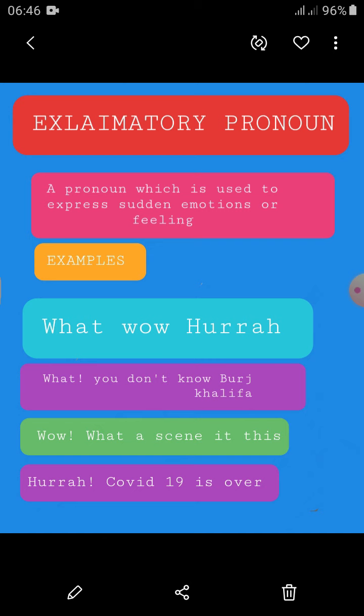Exclamatory pronoun. Exclamatory pronoun is used to express sudden emotions or feelings. Examples: what, wow, hurrah. What? You don't know Burj Khalifa? So when it is used like this, after what, a sign of interjection is used.